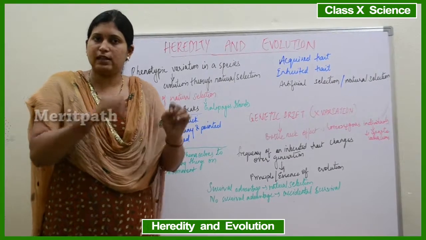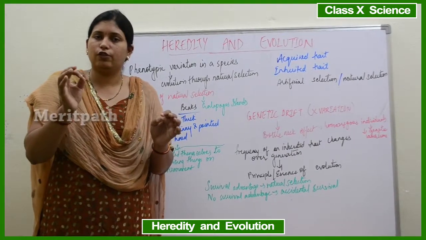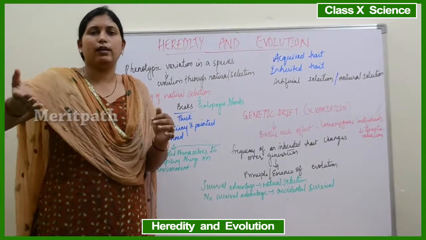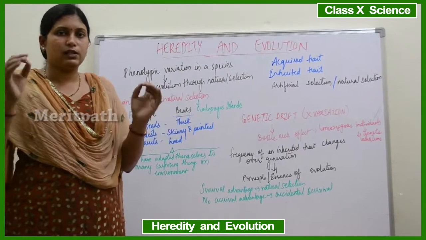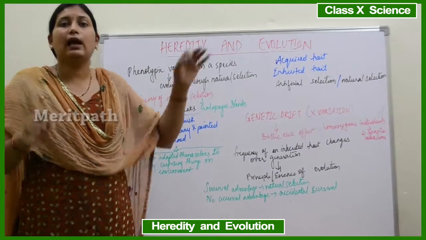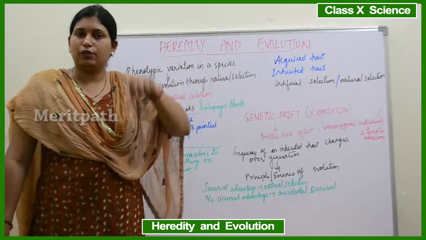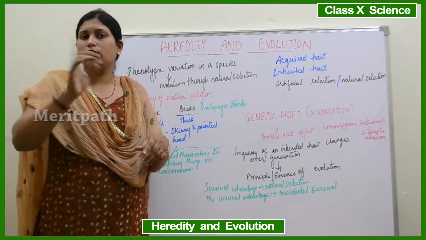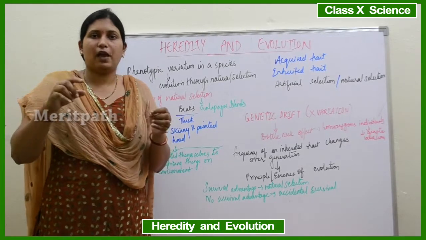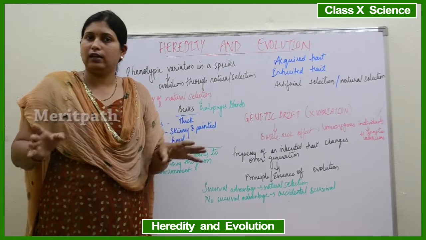This feature of fatness, this feature of having tan on the face, will this be inherited to the next generation? No, right? This is not an inherited trait. This is an acquired trait. So this is the difference here. Acquired traits are not inherited. The tan of the face, the shape of the body is not inherited.